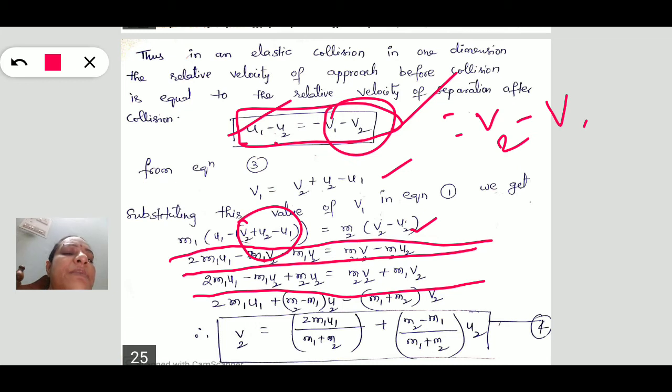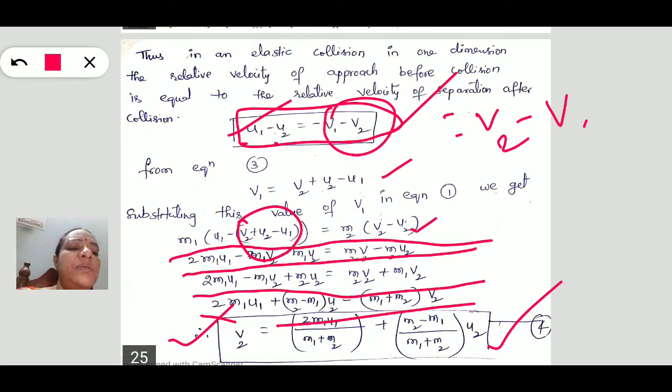By simplifying this total equation, we get the equation for v2, the velocity of the second body after collision. So this is the final equation: v2 is equal to 2 m1 u1 by (m1 plus m2) plus (m2 minus m1) by (m1 plus m2) into u2.